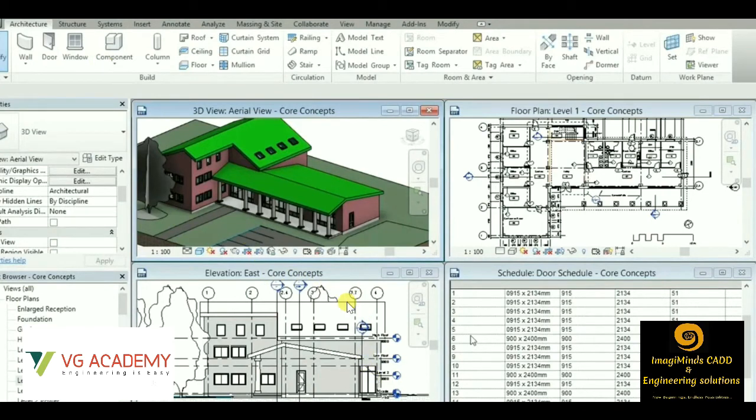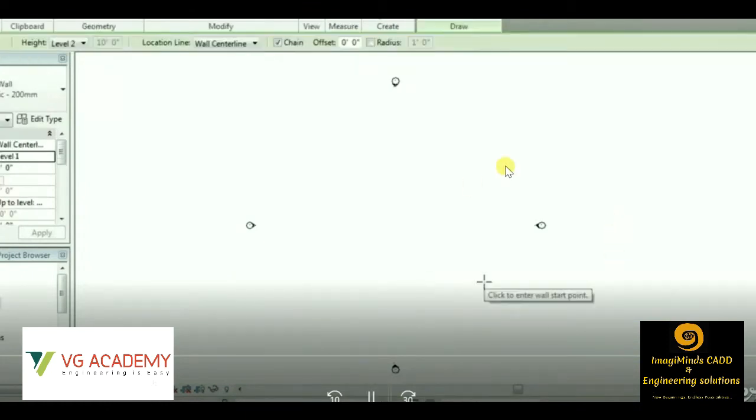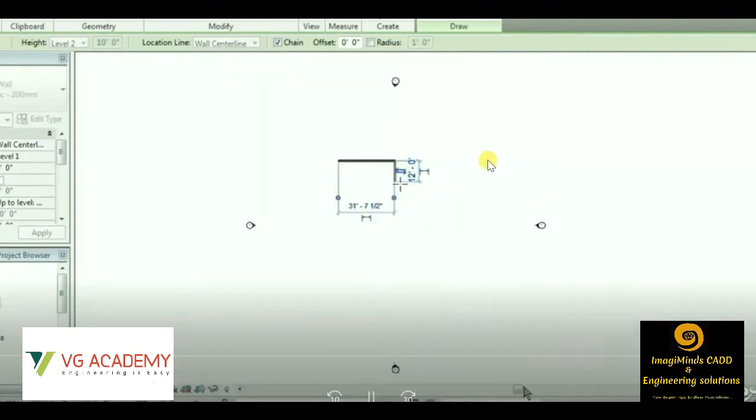Let us give you a short basic idea about the Revit architecture software. Now let me give you a basic idea how to draw different kinds of walls with different thickness and height in Revit architecture. So we'll start with the process. See, first of all, we are choosing a wall option, then we can give the distance.